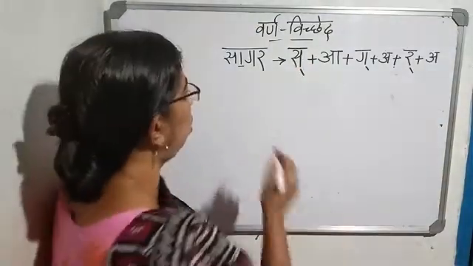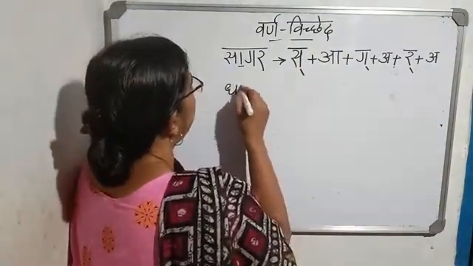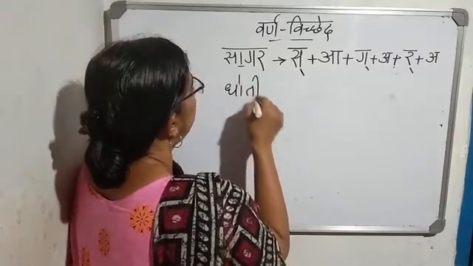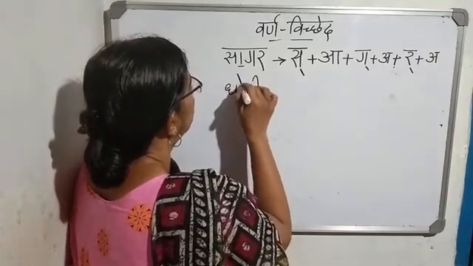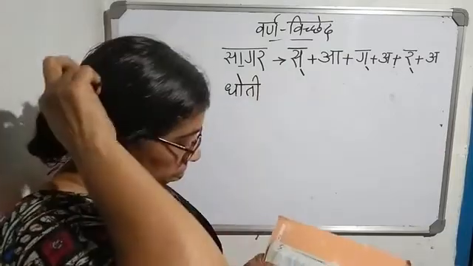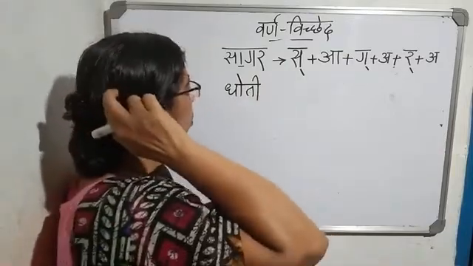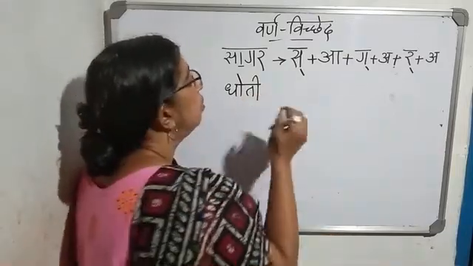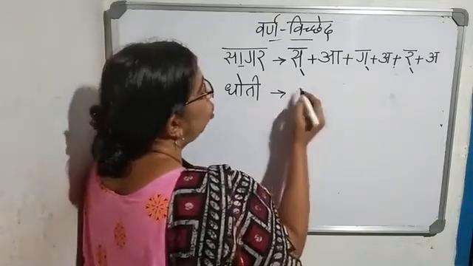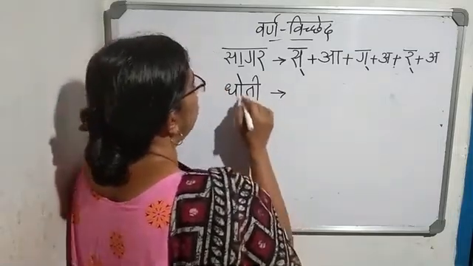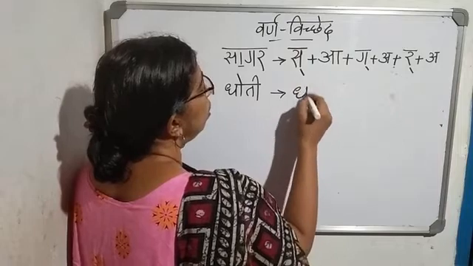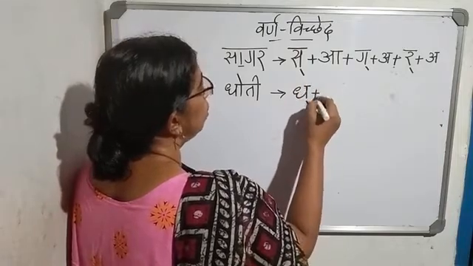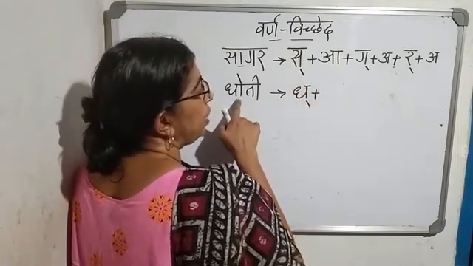Next is dhoti. Next word is dhoti. How we will write dhoti? Dho. Which sound is, which swar is here? Dha plus O ki matra.